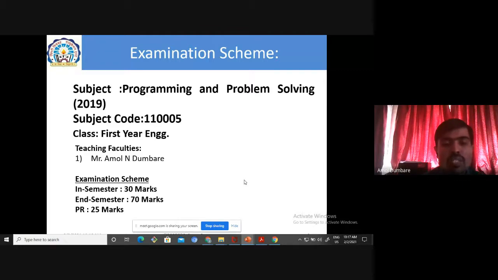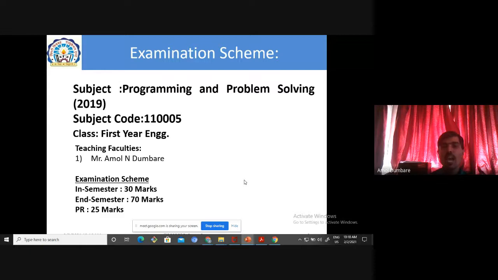For the in semester examination, there will be 2 units, unit number 1 and unit number 2, out of 6 units in your curriculum. For the end semester examination, 4 units are there: unit number 3, 4, 5, 6. Those 2 in semester units will not be in your end semester examination.